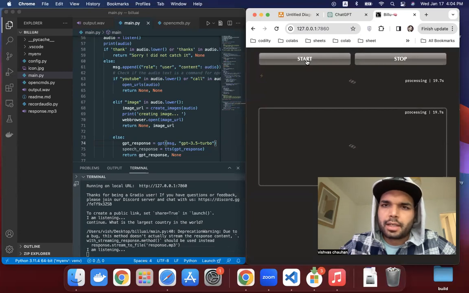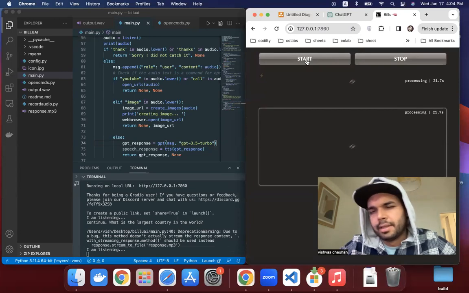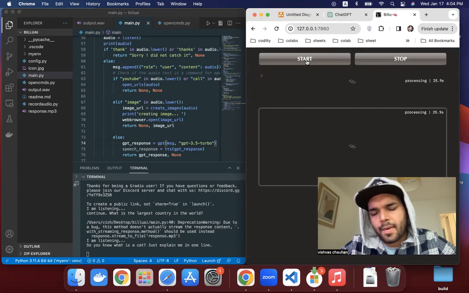Do you know what is a cat? Just explain me in one line. A cat is a furry mammal known for its graceful movements and independence.